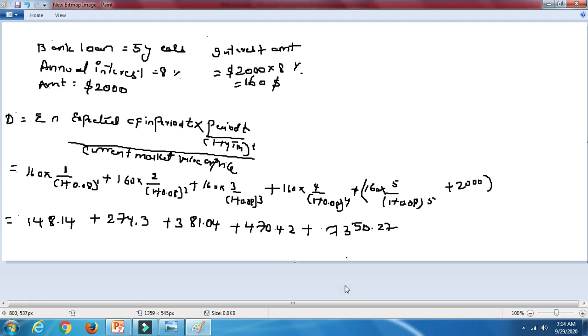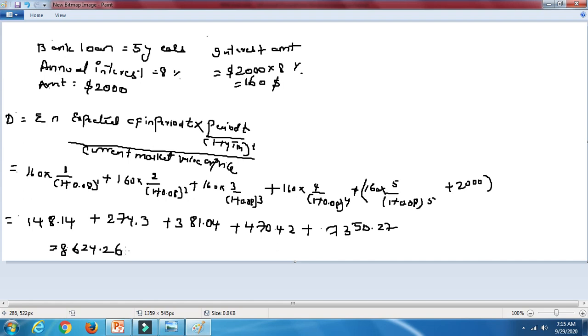If you total all of this up, because you need to calculate the duration as well, we are calculating only the numerator value as such. So here it will be 8624.26, which is nothing but the amount of returns, the yield amount you are going to get, against the entire loan amount of 2000 that you have given.